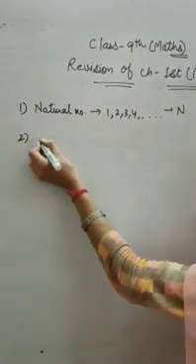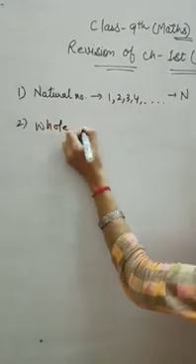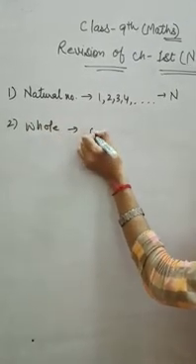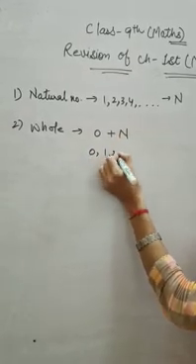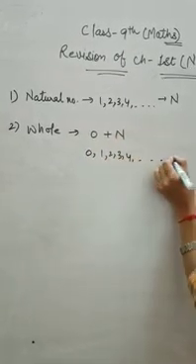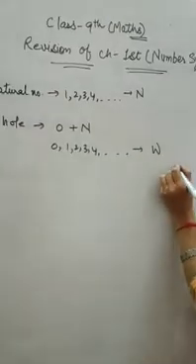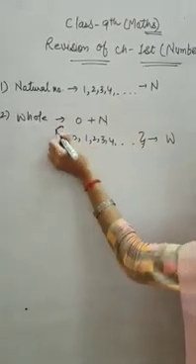Then second is whole numbers. Whole numbers are all those numbers which include 0 and all the natural numbers. So we can write here 0, 1, 2, 3, 4 and so on. It is denoted by the capital W, the set of all those numbers.